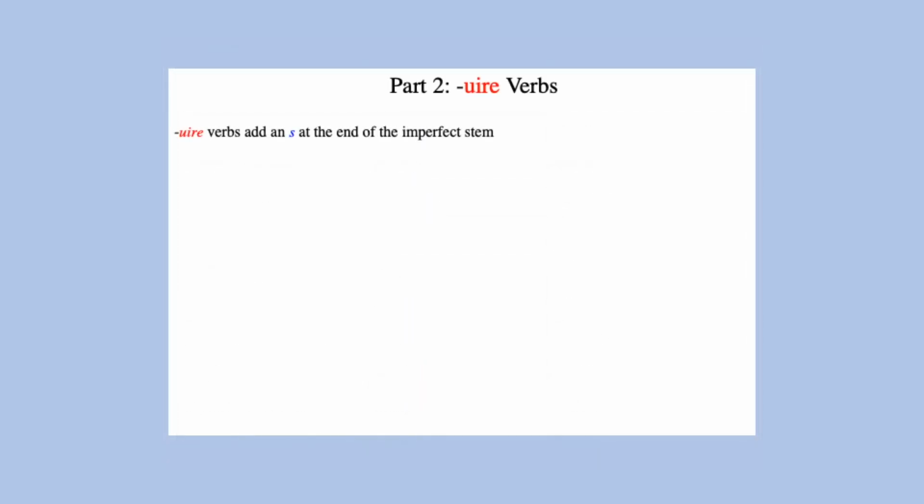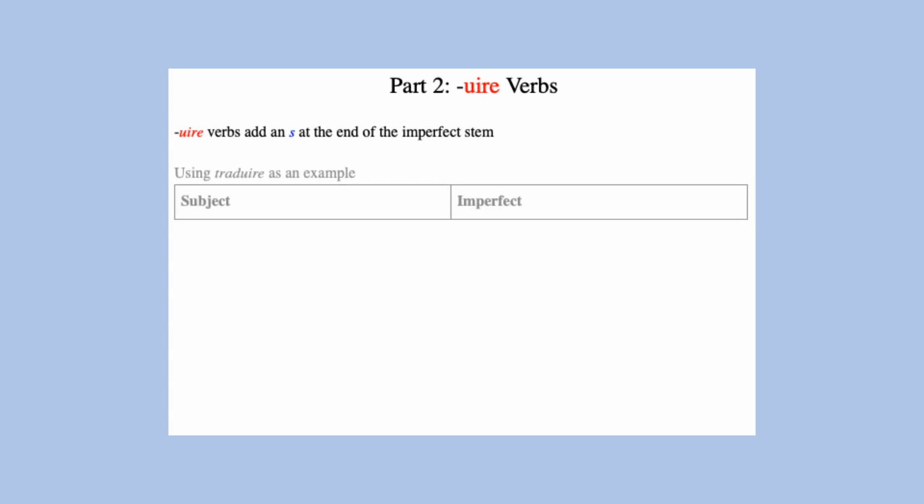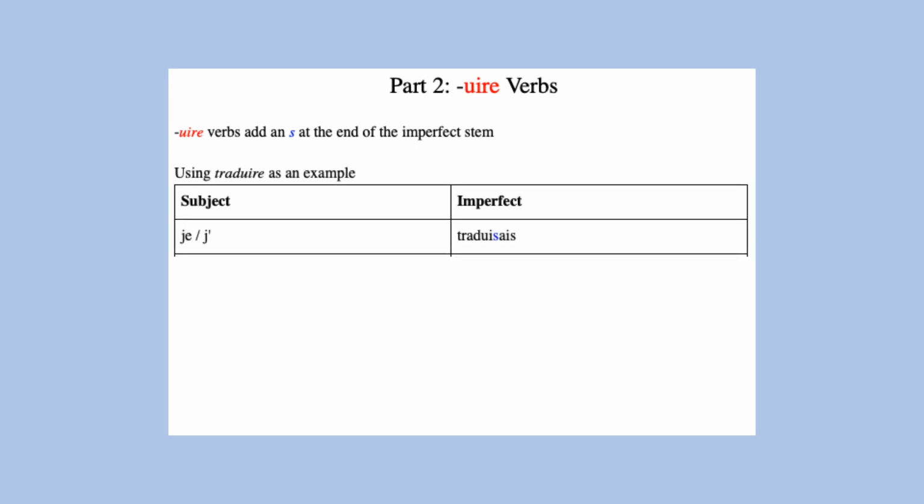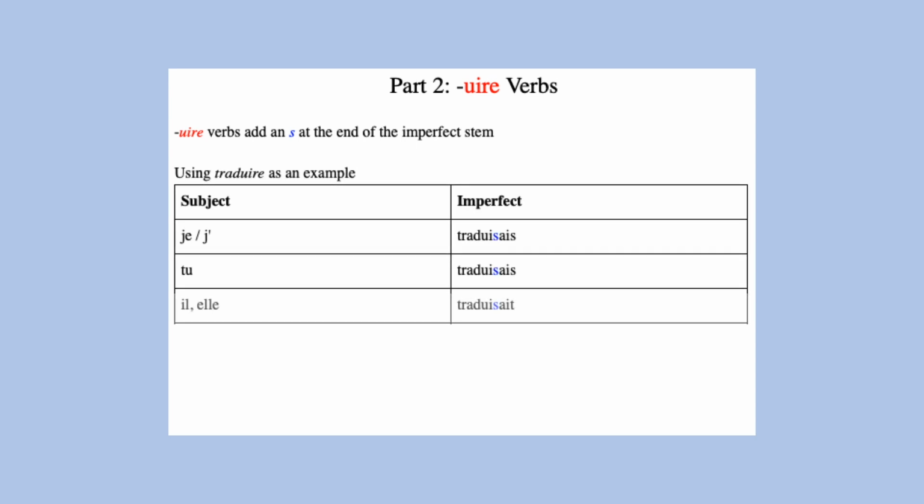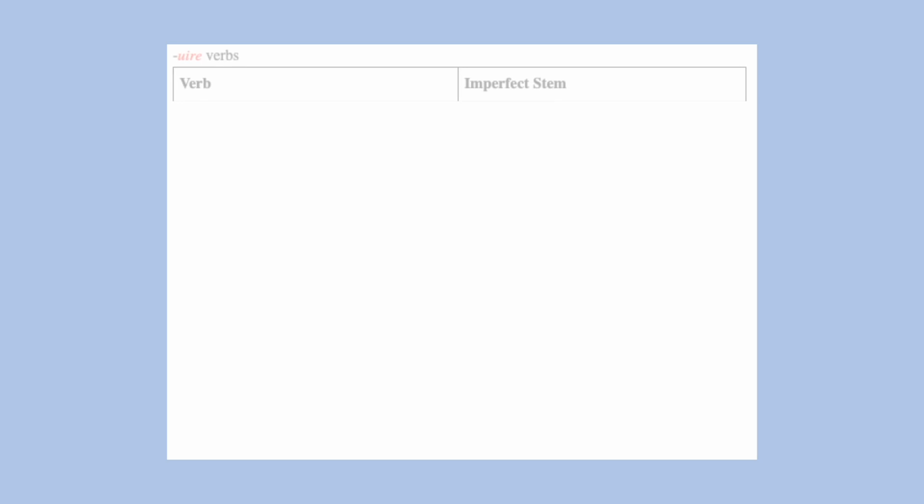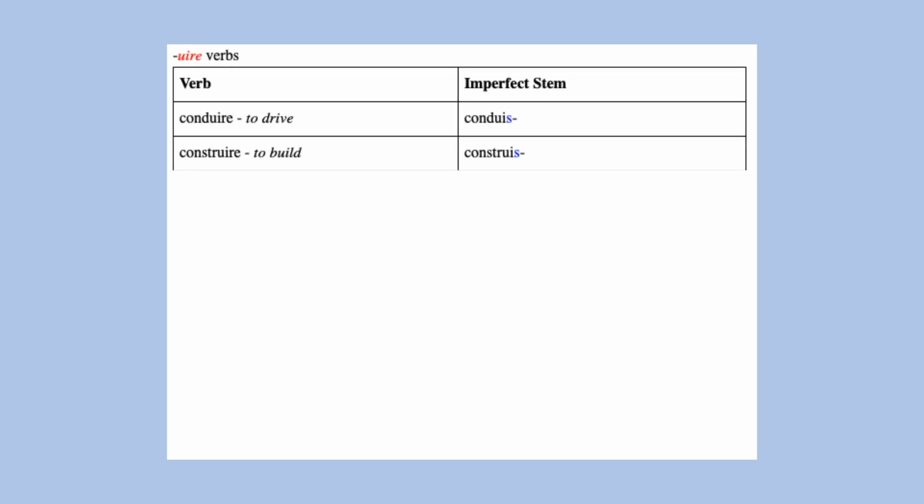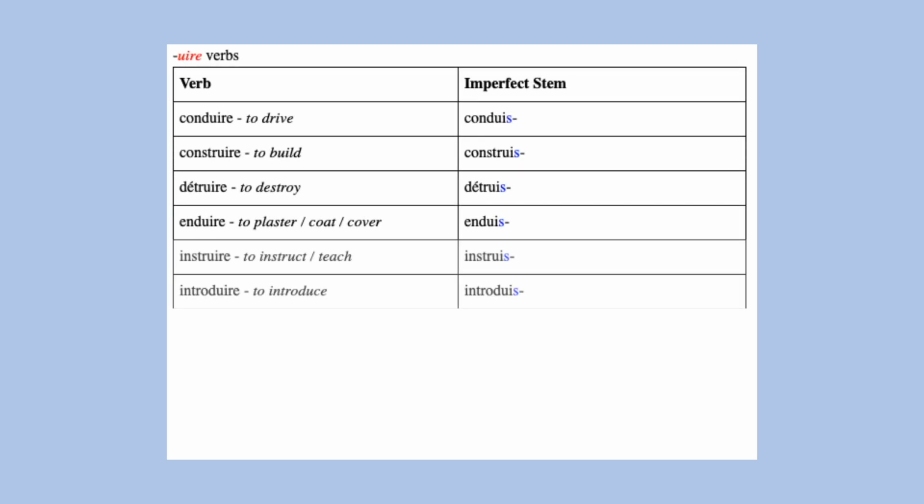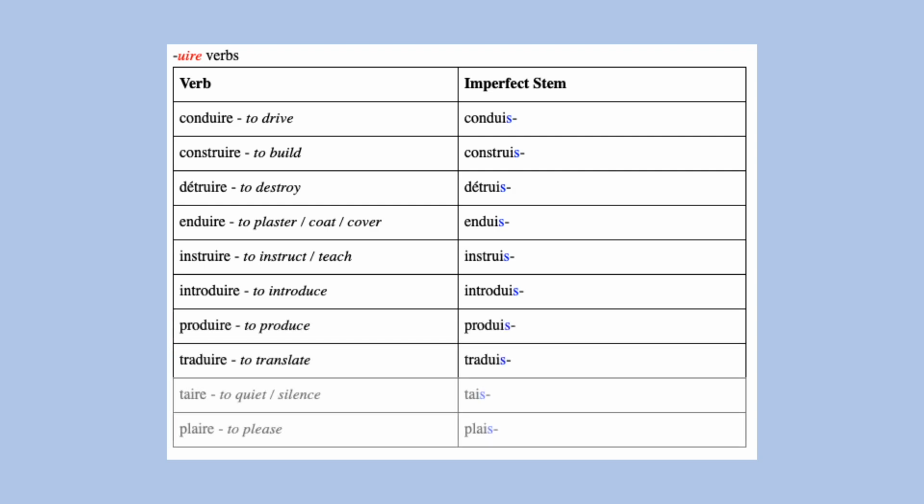-uire verbs add an s at the end of their imperfect stem because this s is included in their nous present tense forms. So for traduire, we have je traduisais, tu traduisais, il traduisait, nous traduisions, vous traduisiez, ils traduisaient. For -uire verbs, their irregular imperfect stem applies to all forms, including nous and vous.